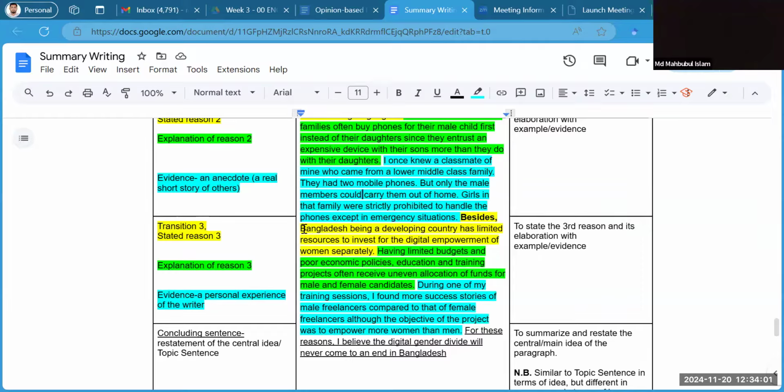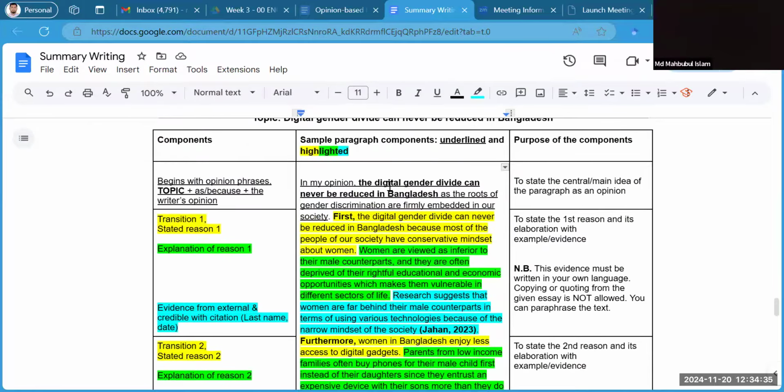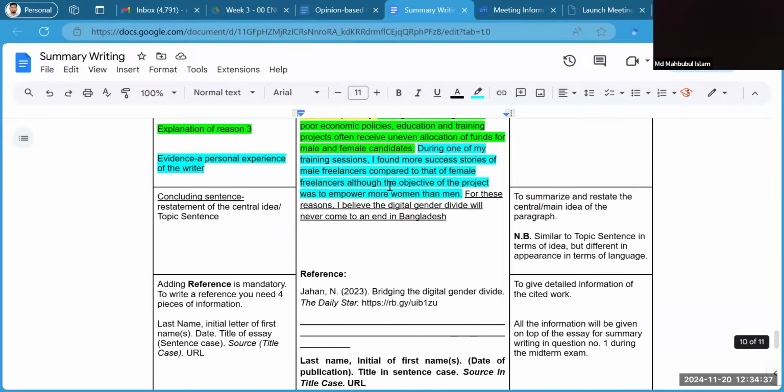And after that, I wrote down the third stated reason, which is Bangladesh being a developing country. So I'm now talking about Bangladesh as a nation, as a country. So we have limited resources to invest for digital empowerment of women separately. So we don't have that money that we can actually invest in women's empowerment digitally. All right, so I have just created this as a reason for why gender discrimination in terms of digitalization is not possible to be reduced, if you look at the topic. All right, so moving on.